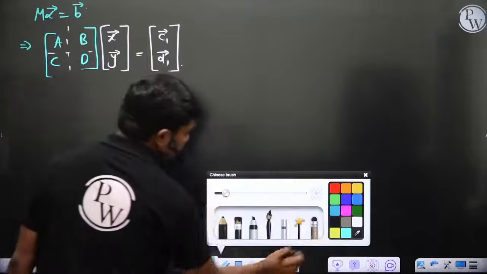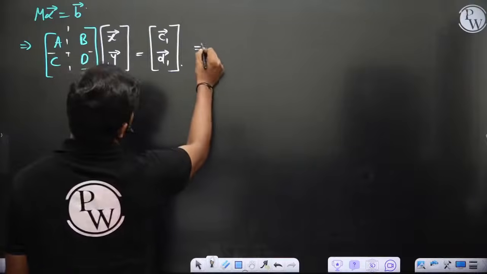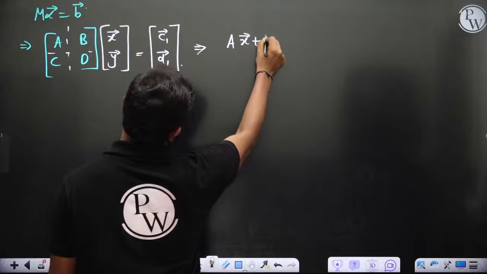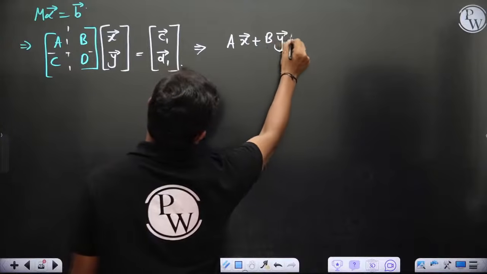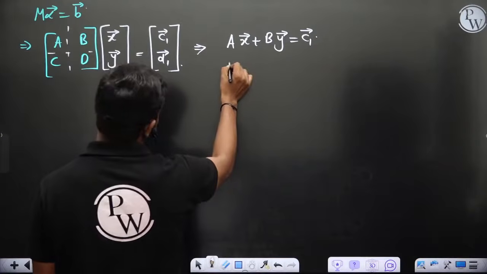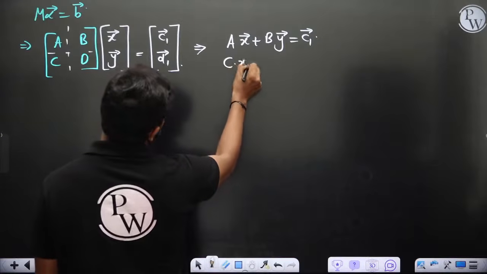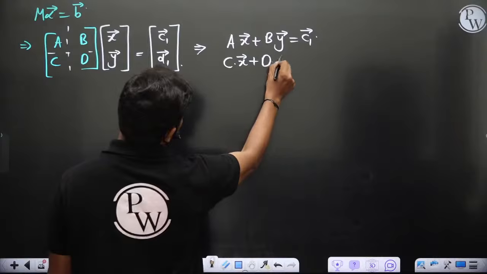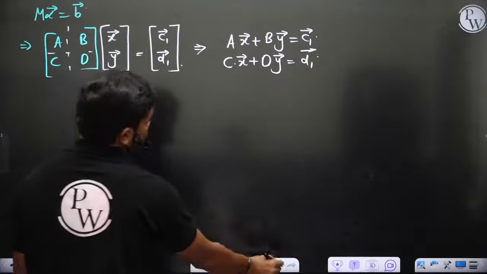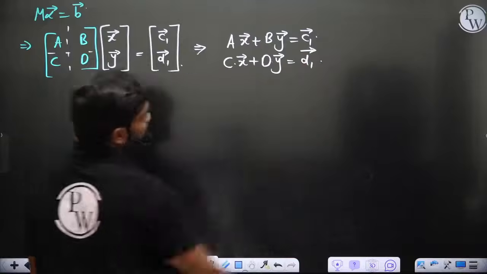Now if you simplify this, you have A x bar plus B y bar is equal to C1 bar, and C x bar plus D y bar is equal to D1 bar exactly.